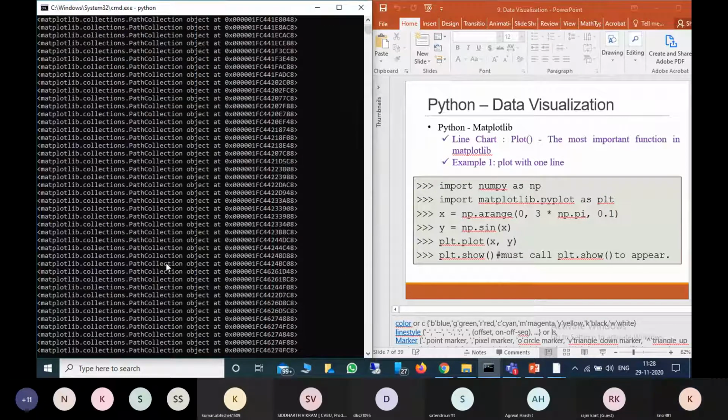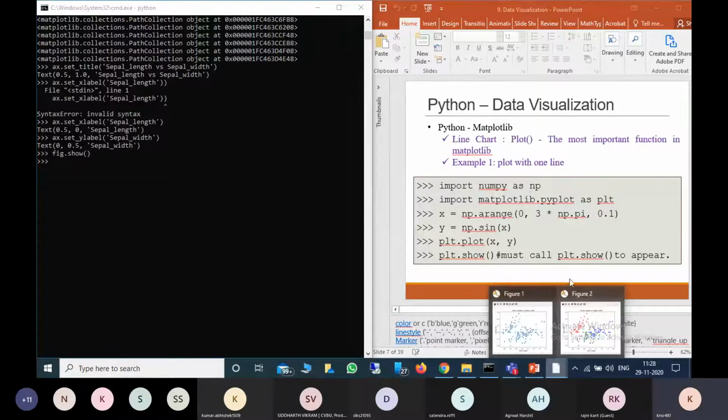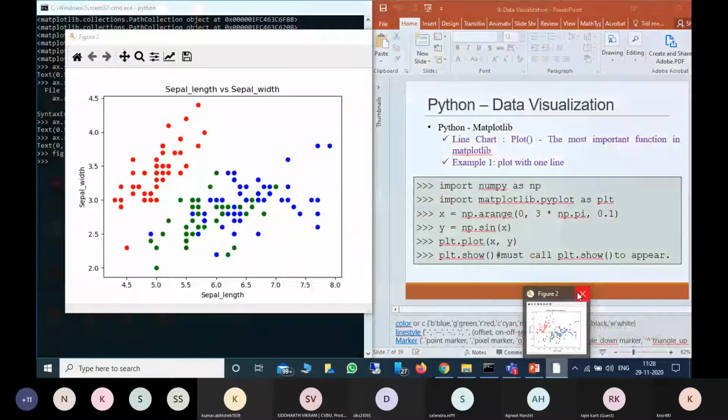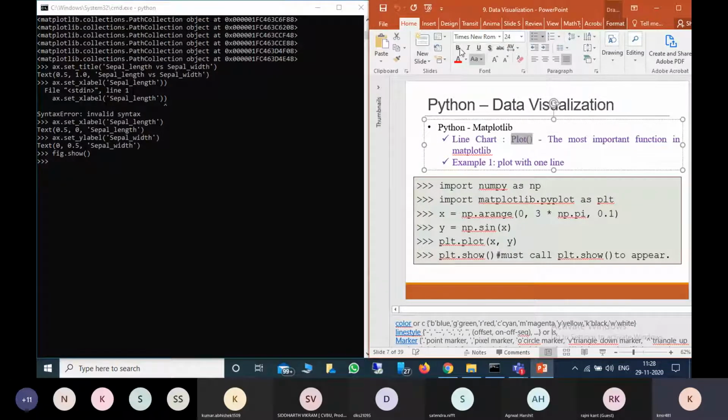Okay, so now I am moving to the line chart. Here mainly we will use the function called plot. This function is used very much for line charts. This is an important function in Matplotlib also. For example, if I want to plot a single line of data.